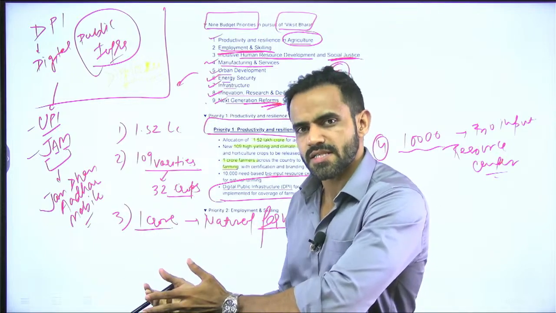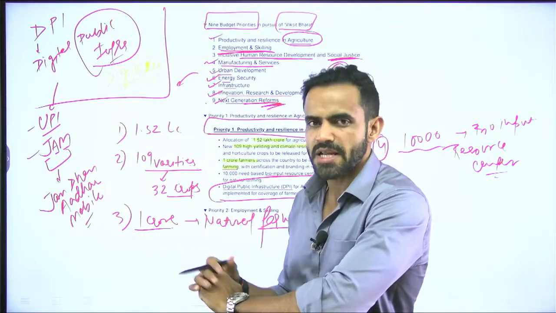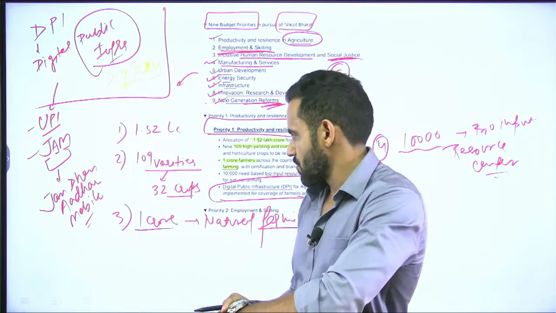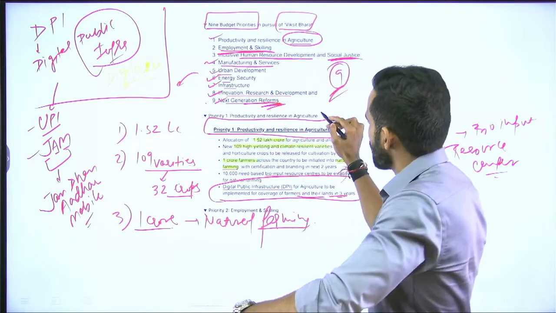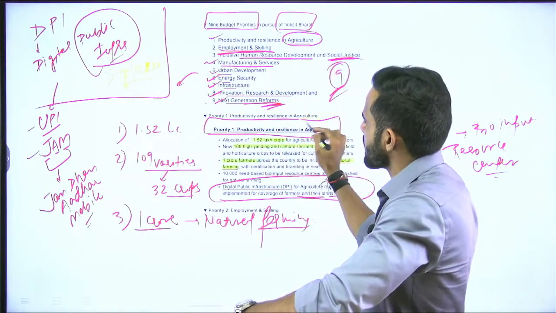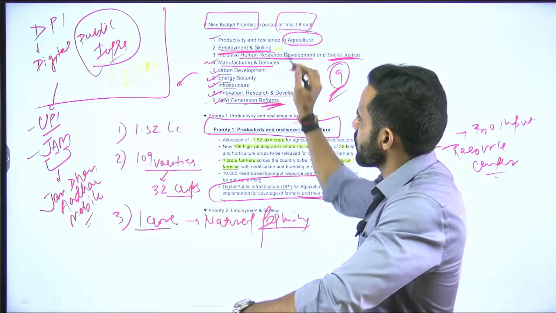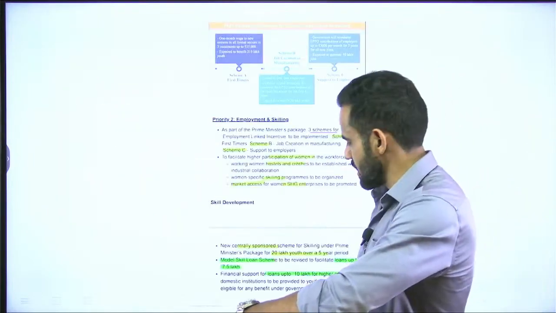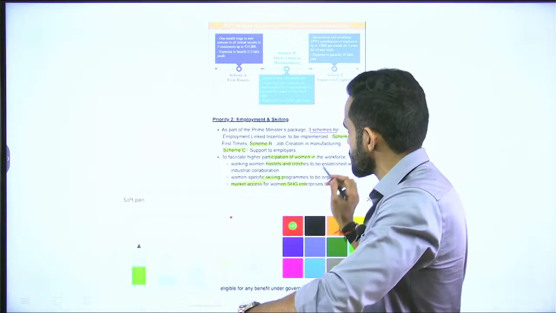Similarly, for the agriculture sector, government is developing a public infrastructure where the farmer related information will be stored. So that is the objective of first priority, that is agriculture. Second priority is employment and skilling. So let us try to see what are the provisions in employment and skilling. So there are 3 schemes in this part.